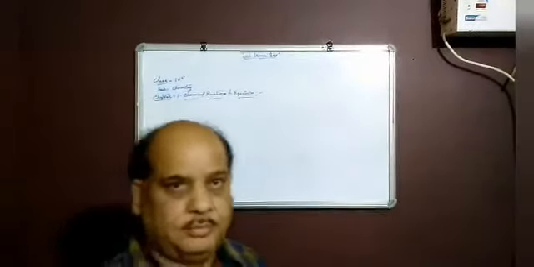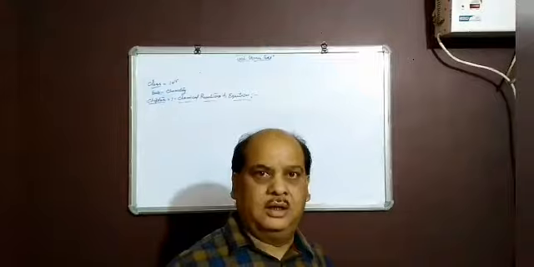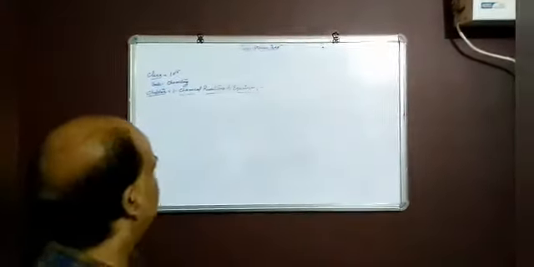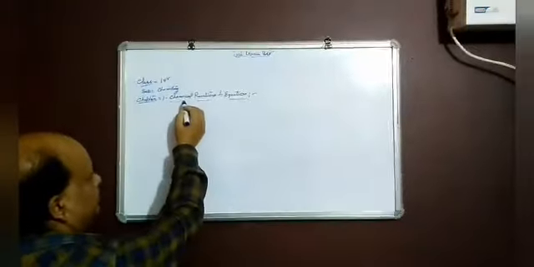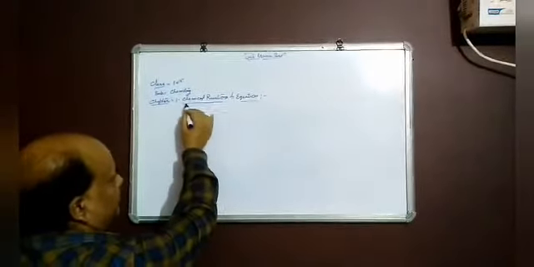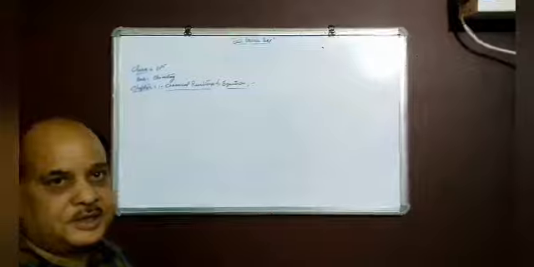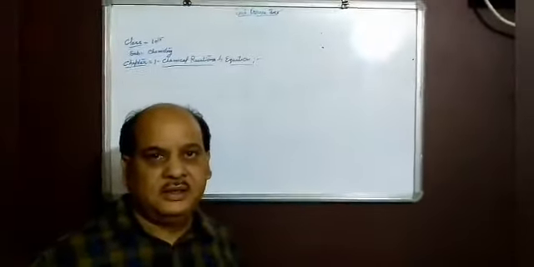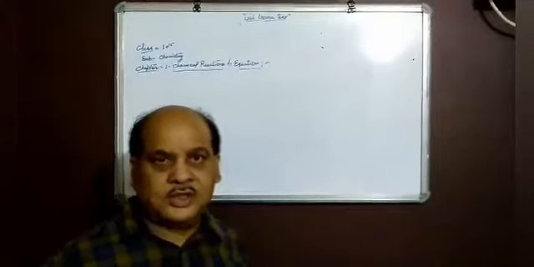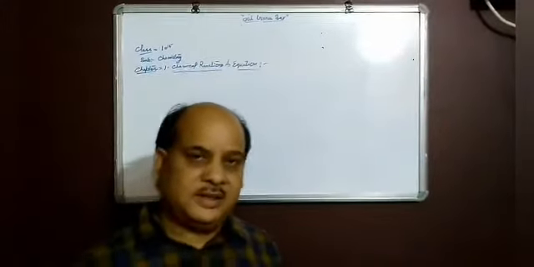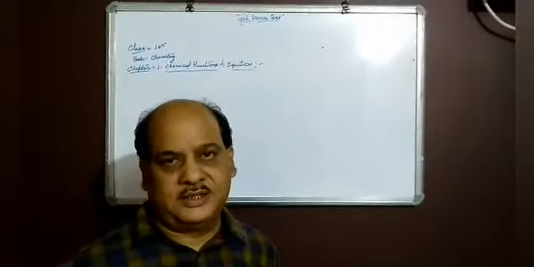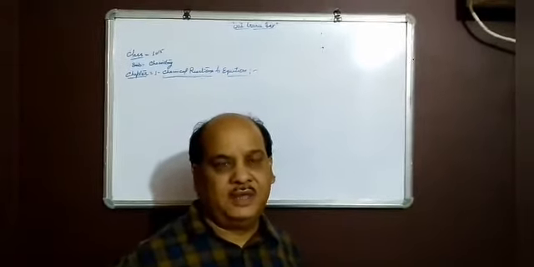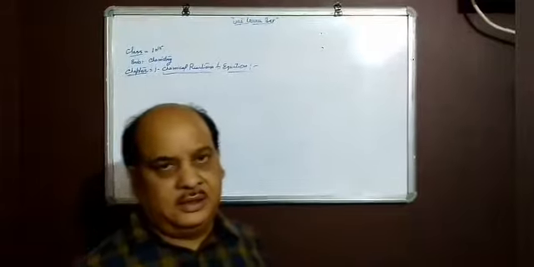Students, now I will discuss chemical reactions and equations. First of all, what are chemical reactions? Chemical reactions are processes in which some known substances react with each other to form new substances. The properties of the new substances are entirely different from the known substances.